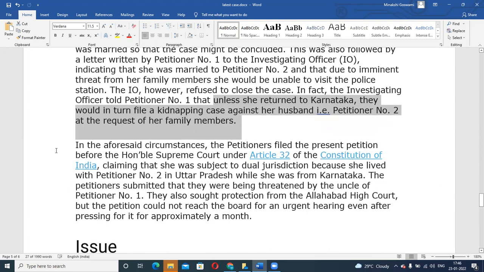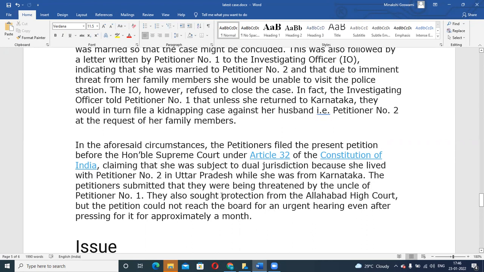Now, because she was scared of all this situation and her right was being violated, she decided to approach the court and filed a writ petition saying that my right is being violated. She claimed that she was subject to dual jurisdiction because she lived with Santosh in UP while she was from Karnataka.